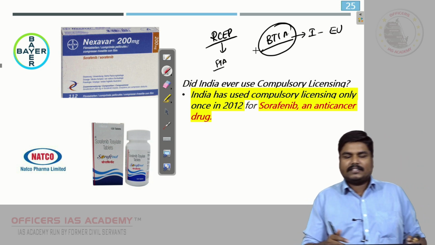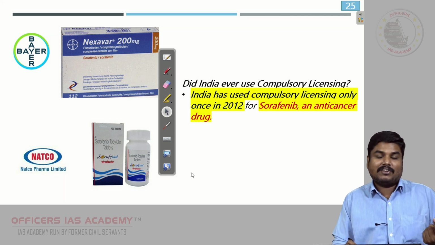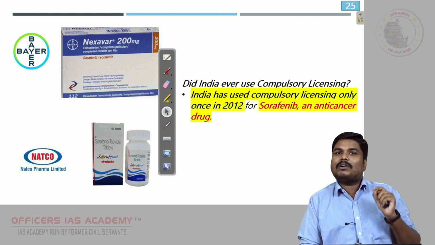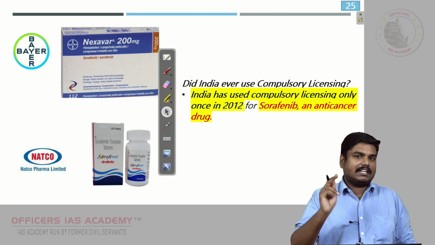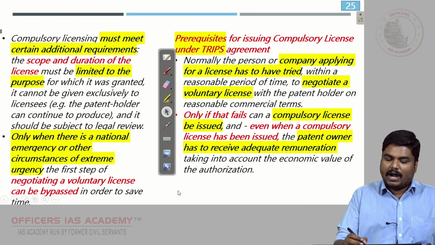We will discuss RCEP and BTIA in the coming classes. But to understand these kinds of serious topics, we should know the significance of compulsory licensing. Also, in the backdrop of the current COVID-19, we should know the importance of compulsory licensing. We can expect a question in the exam. Okay, now what is the procedure?